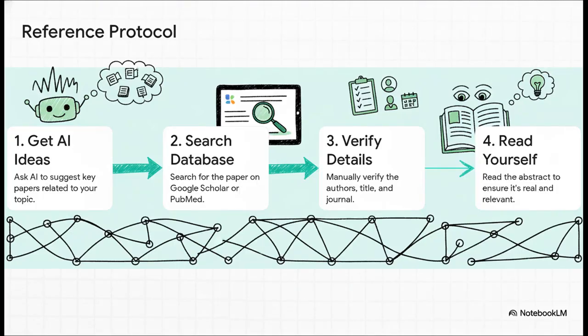So here is your safety protocol. It's a simple 4-step process. First, get the suggestions from the AI. Second, take that title and pop it into a trusted database like Google Scholar or PubMed. Third, you've got to verify that the authors, the title, and the journal all match up exactly. And fourth, this is the most important step: read the abstract yourself to confirm it's actually relevant to your work.